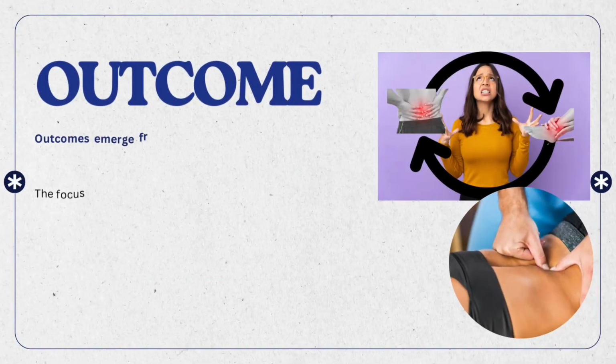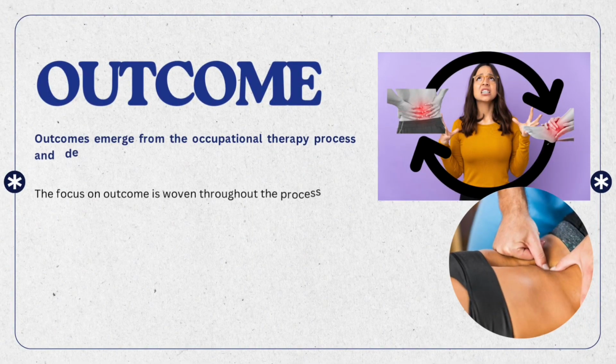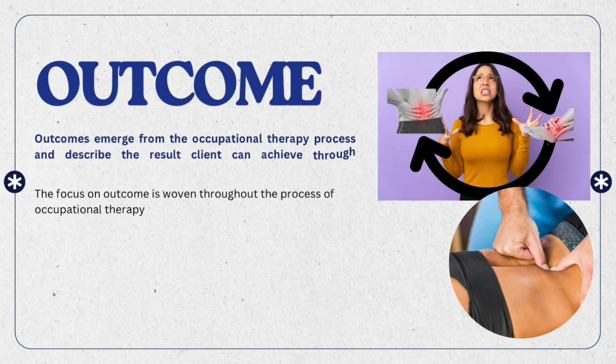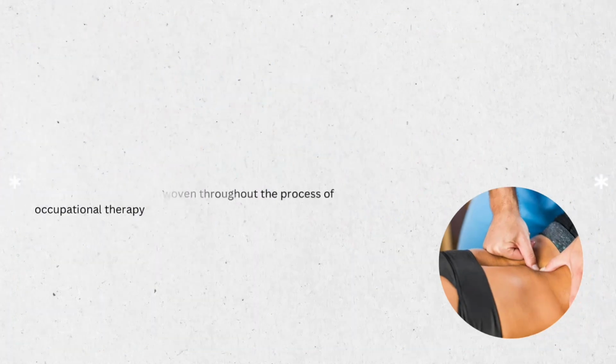Let's proceed to the outcome. Outcomes emerge from the occupational therapy process and describe the result the client can achieve through the occupational therapy intervention. The focus on outcome is woven throughout the process of occupational therapy.